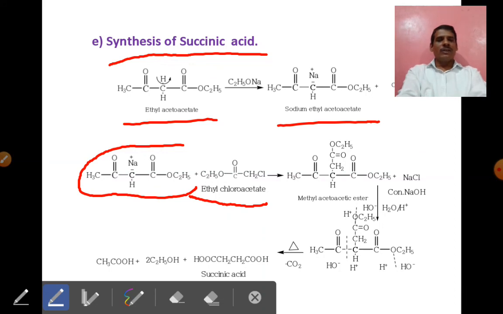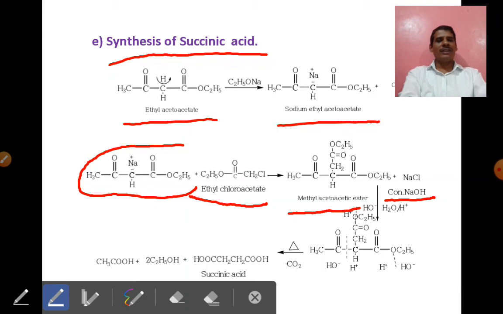Ethyl chloroacetate and the sodium salt of ethyl acetoacetate undergo a reaction, and there is formation of the methyl acetoacetic ester. When this ester undergoes acid hydrolysis in presence of sodium hydroxide and water, followed by acid, it undergoes hydrolysis.